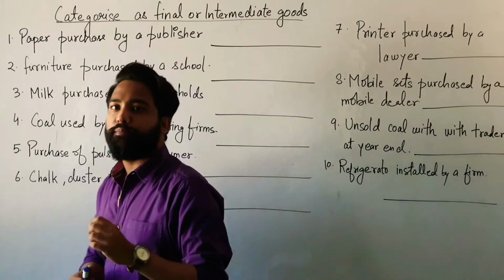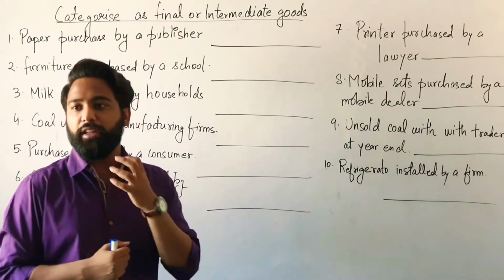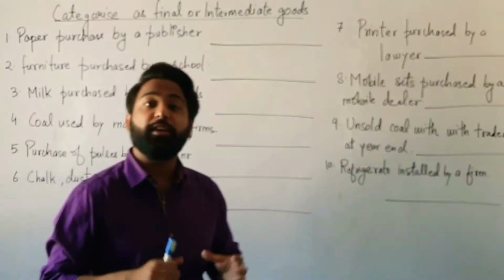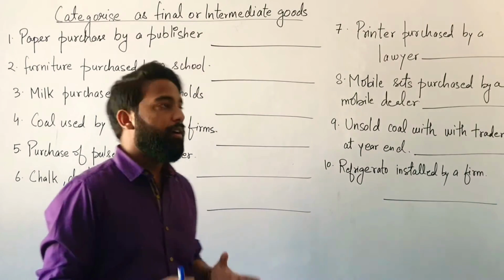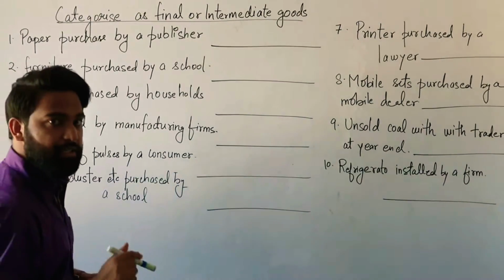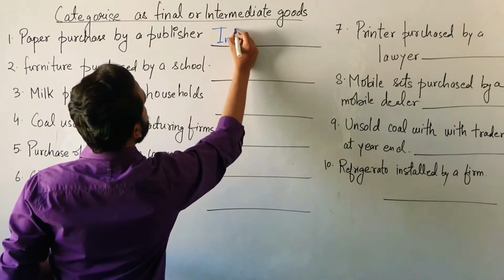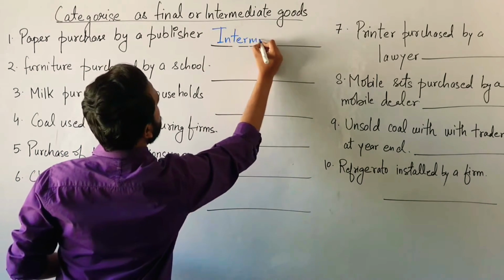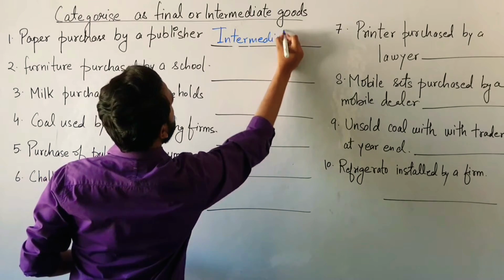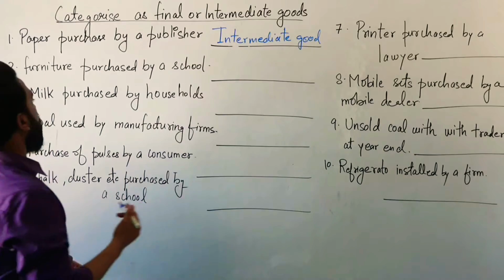Now, paper purchased by a publisher. What does a publisher do with the paper? It uses the paper as a raw material. Now, when a producer buys a raw material, then it is known as intermediate goods. So, the first one is intermediate good. So this one is intermediate good. Now the second one,